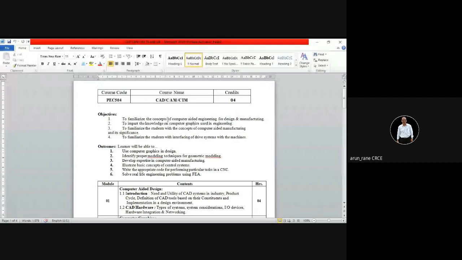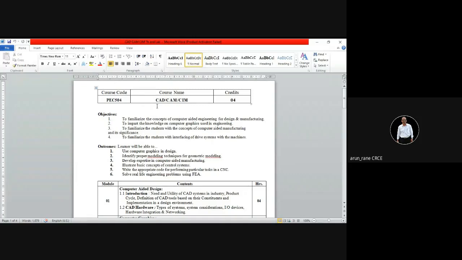This subject will be jointly shared with me by Sudhakar sir. Sudhakar sir will be taking CAD and some part of FEA, and I will be taking your CAM and SIM. The course code is PEC 504. PE stands for Production Engineering and C stands for course.